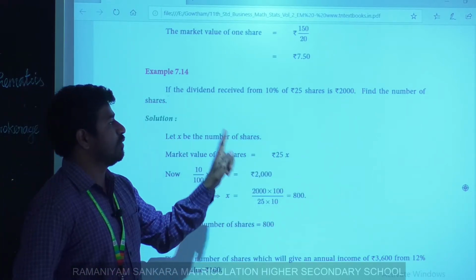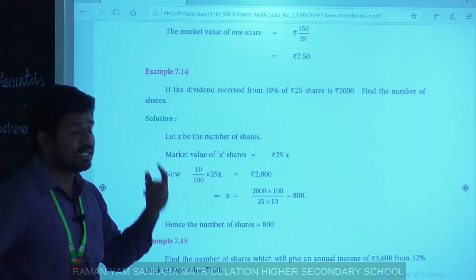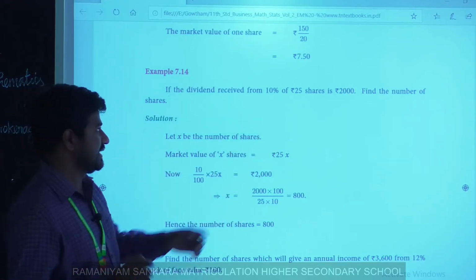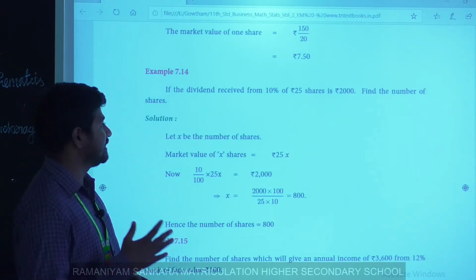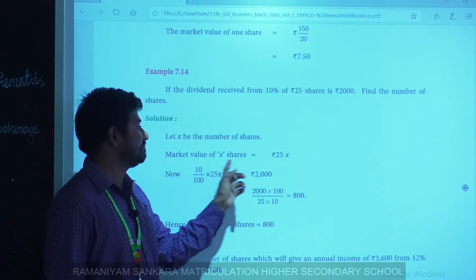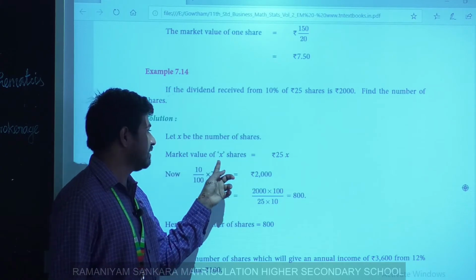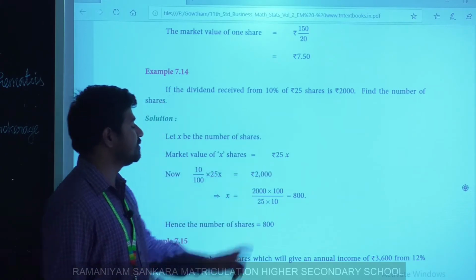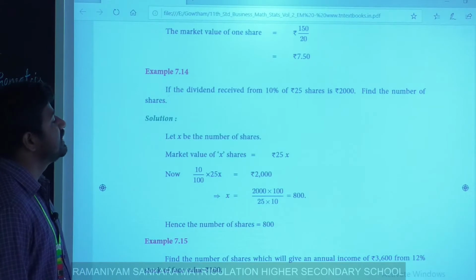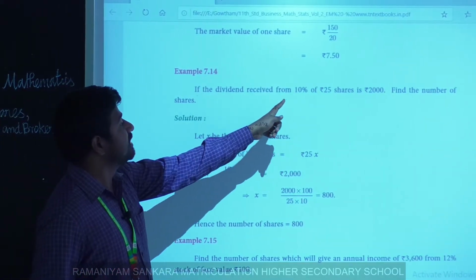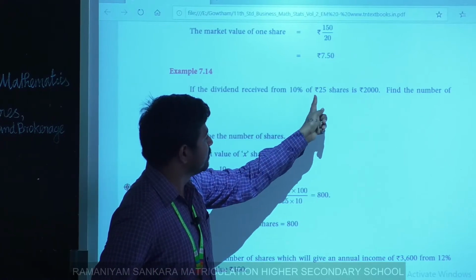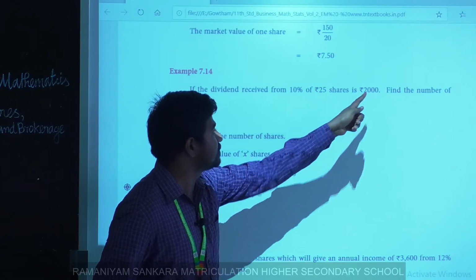Market value of one share is 25. Market value of X shares is 25X. We don't know the number of shares, so we calculate the market value of X shares as rupees 25 into X, that is 25X. Here we know 10% of rupees 25 shares is 2000.